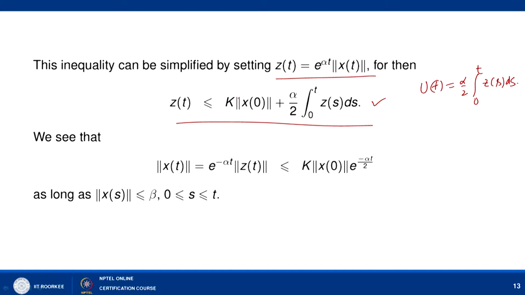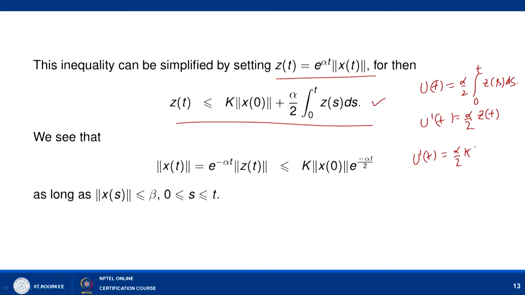So let us assume u(t) equal to alpha by 2 integral 0 to t z(s) ds. Then u dash t is equal to alpha by 2 z(t), and we already know that z(t) is less than or equal to this quantity.